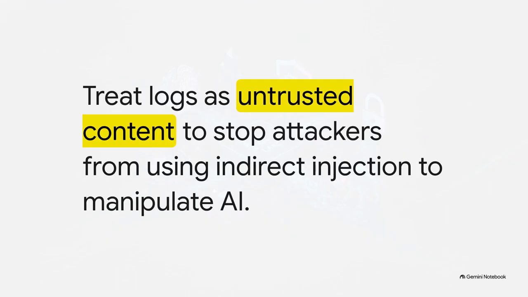Now, it's not just the AI's output we have to worry about. It's actually the input, too. Security logs must be treated as untrusted content to prevent prompt injection. Think about it. Security data, like malicious emails or weird web requests, often contains text controlled by an attacker. If an AI system processes that content without proper isolation, the attacker could be attempting an indirect prompt injection, basically trying to trick and manipulate your model. That is exactly why your security data and your AI system instructions must remain strictly separated. The AI has to understand that the data is evidence to be analyzed, not instructions to be followed.